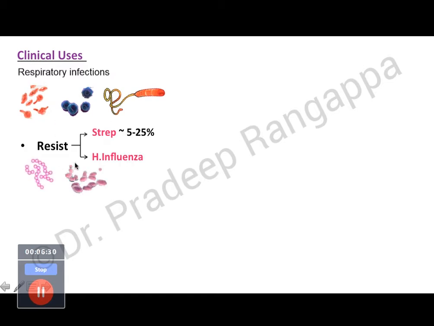And it has a good effect on streptococcus and haemophilus influenza, but there is increasing resistance to streptococcus. Up to 5 to 25% of them have resistance. So it is suggested that doxycycline should be used in combination with beta-lactam antibiotics when you are using it against respiratory infections.